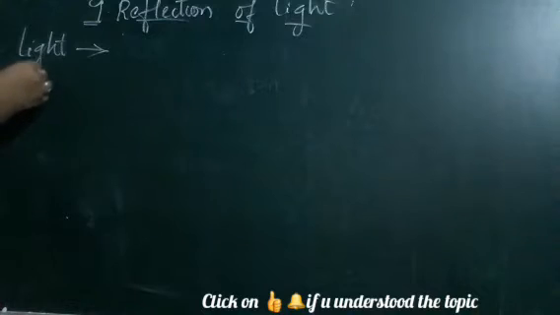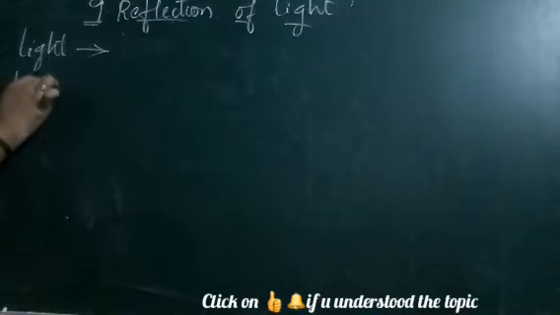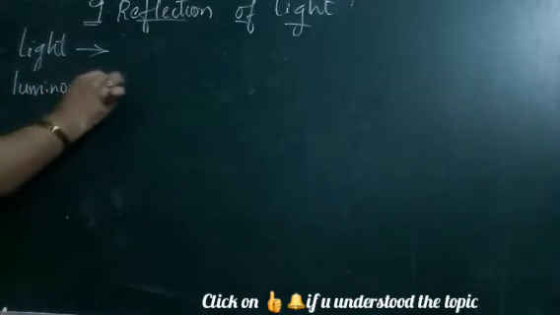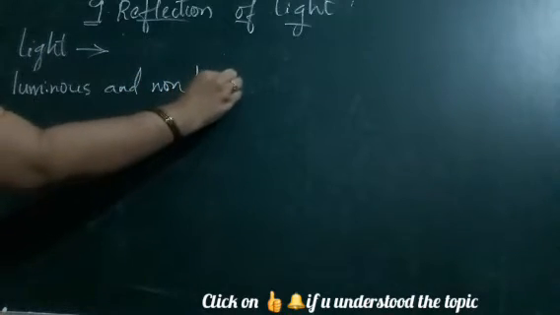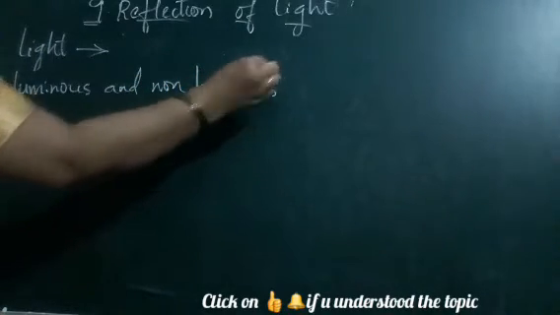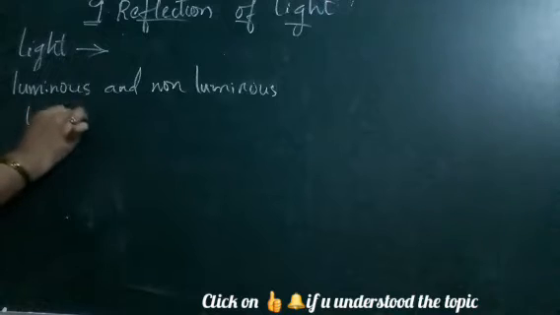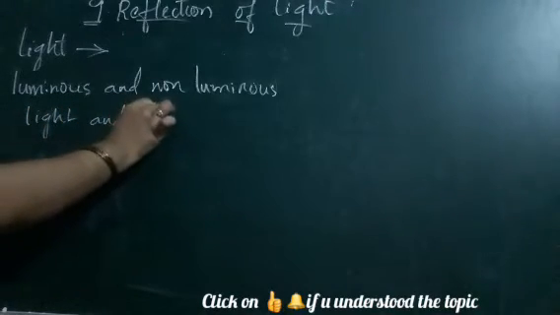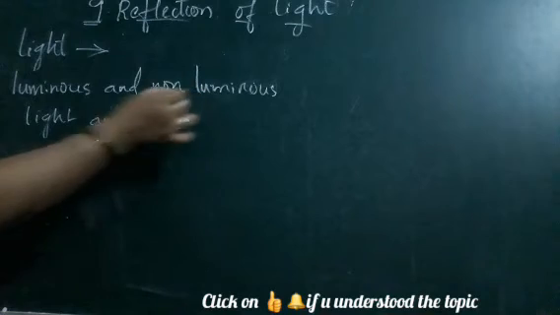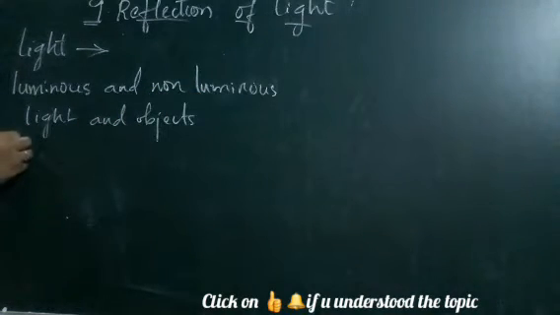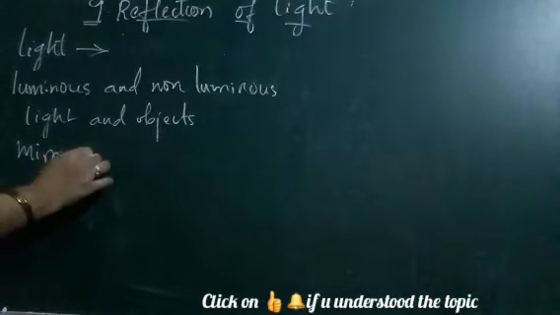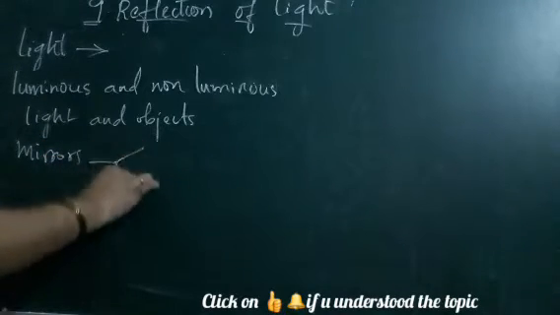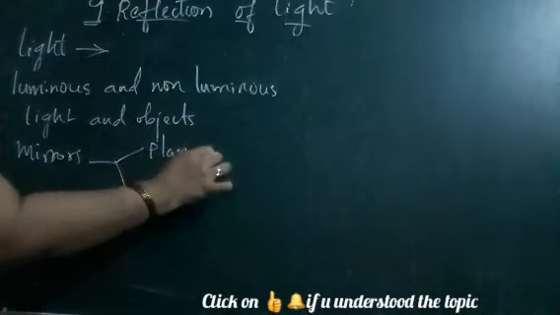So let us know what we are going to learn in this topic, light. We are going to learn about light, luminous and non-luminous light, and also luminous and non-luminous objects. Next, we are going to learn about mirrors. Mirrors are again of two types. First is plane mirror, then concave mirror, and then convex mirror.